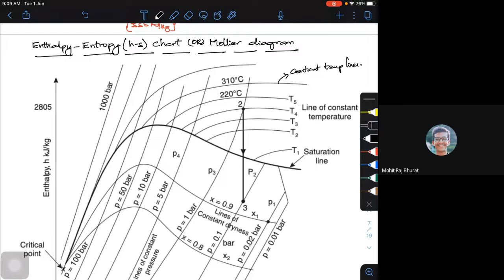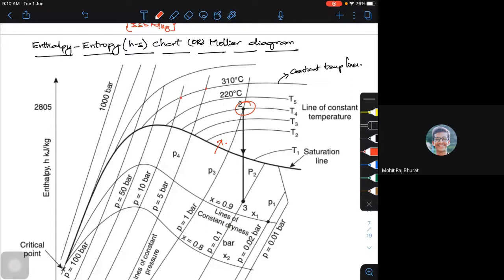So look at point 2. Say it is at a particular pressure P3 with a degree of superheat of maybe 200 degrees Celsius. So T4 corresponds to 200 degrees Celsius, let's assume. That means whenever I need a superheated condition, I need to look above the saturation line, at any given point. This is also a superheated condition. This is also a superheated condition.